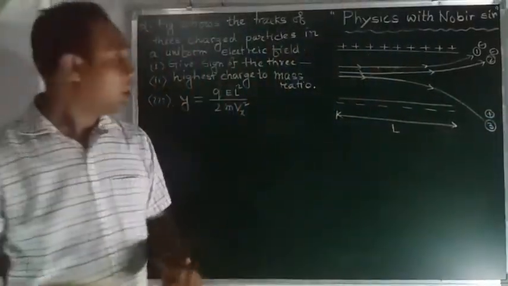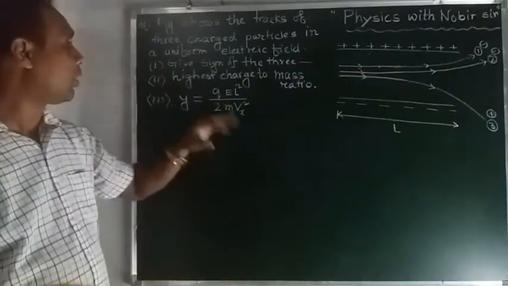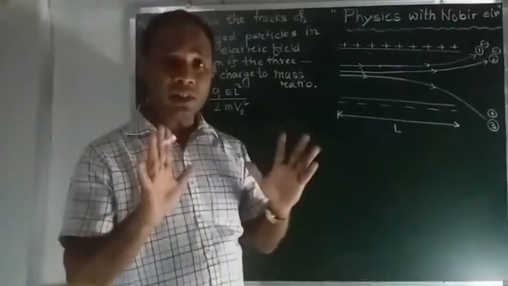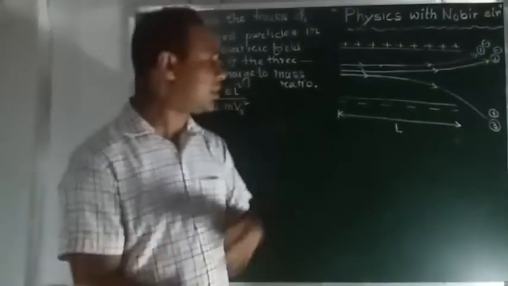So this is a negatively charged particle, this is a negatively charged particle, and this will be a positively charged particle. So this one is clear. Now next we have to find out from this figure the highest charge to mass ratio, of which particle. We have to find this out. Okay, charge to mass ratio, that is q by m.